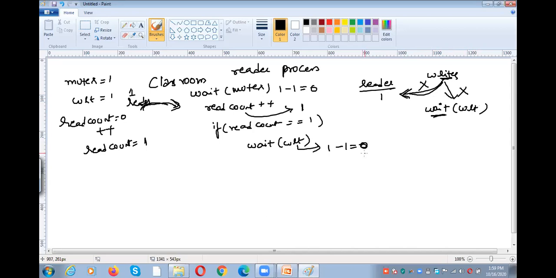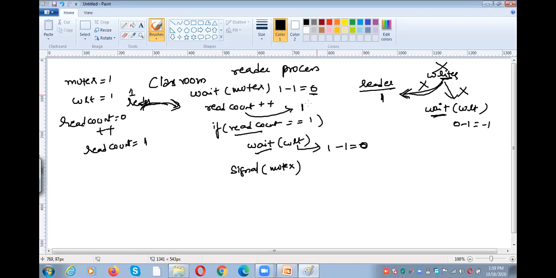Already the WRT value is 0. So 0 minus 1 means minus 1. So the writer cannot perform the write operation. Why? Because whenever there is a reader, read count equal to 1 means there is one reader. He is reading the information. So at that time, the writer is not allowed. That is the reason why we perform wait of WRT. Okay. After that, what do you need to perform? Signal of mutex.